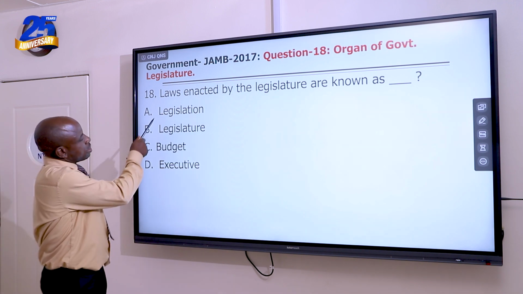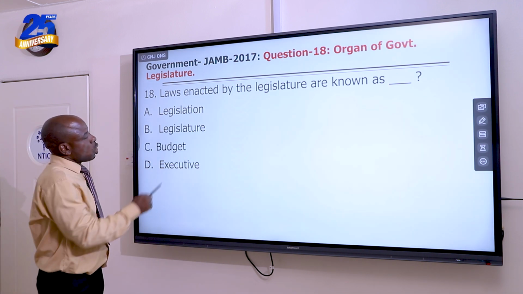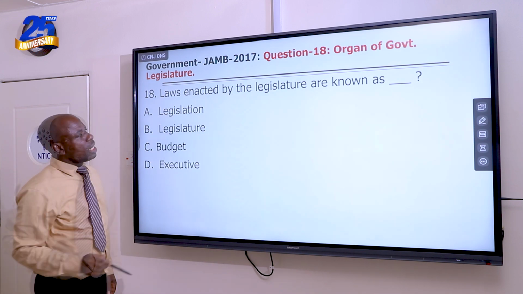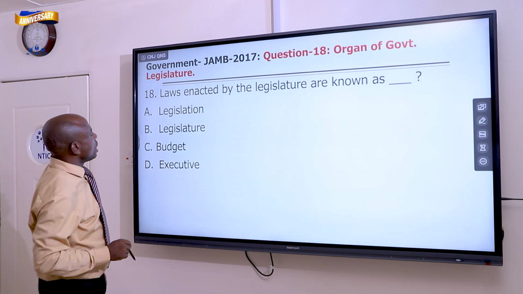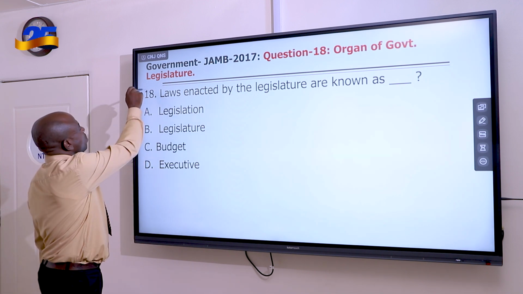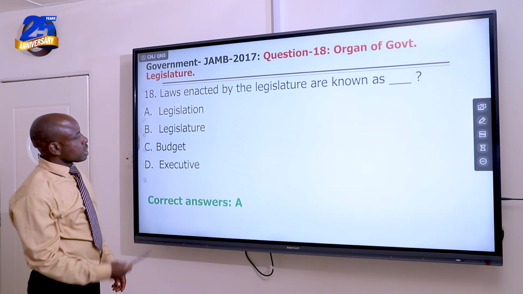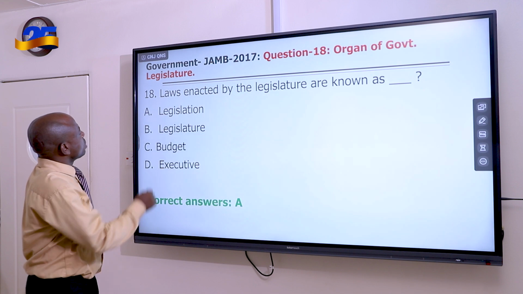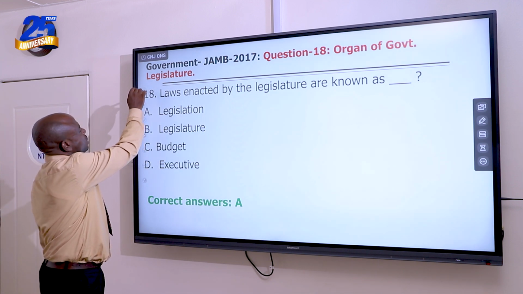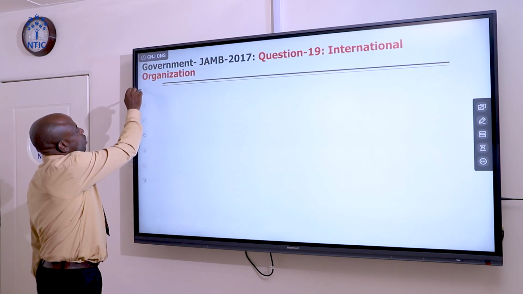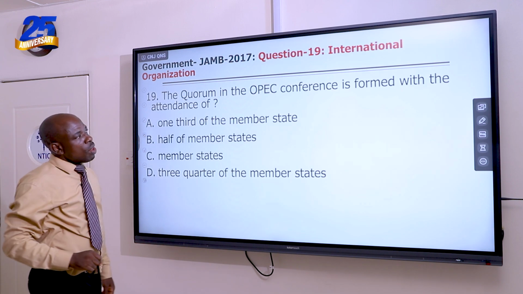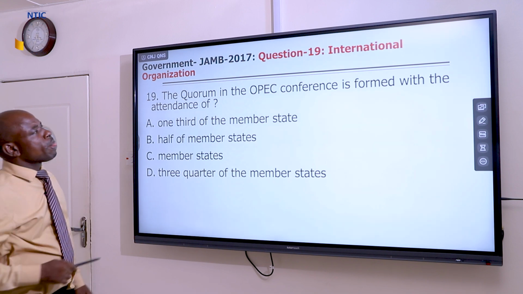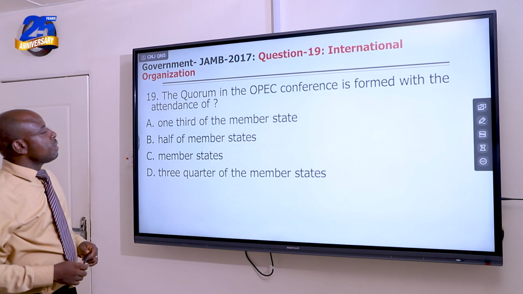Now, look at these words here, legislation and legislature. Legislature is the institution. Legislation is the law they enact. So the right answer is A, legislation. Let's see what it is for JAMB. Correct. A is the answer. Let's move on to question 19. We're almost there. We're taking the first 20 in this edition. Question 19 is taken from international organization.